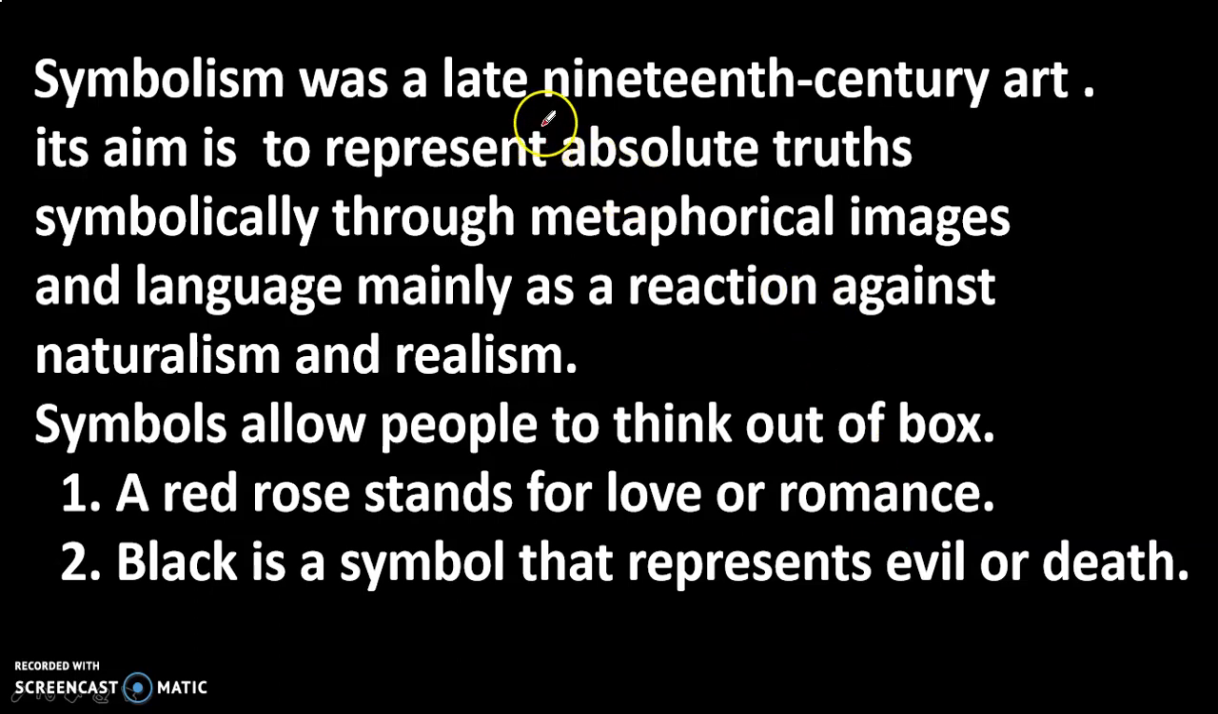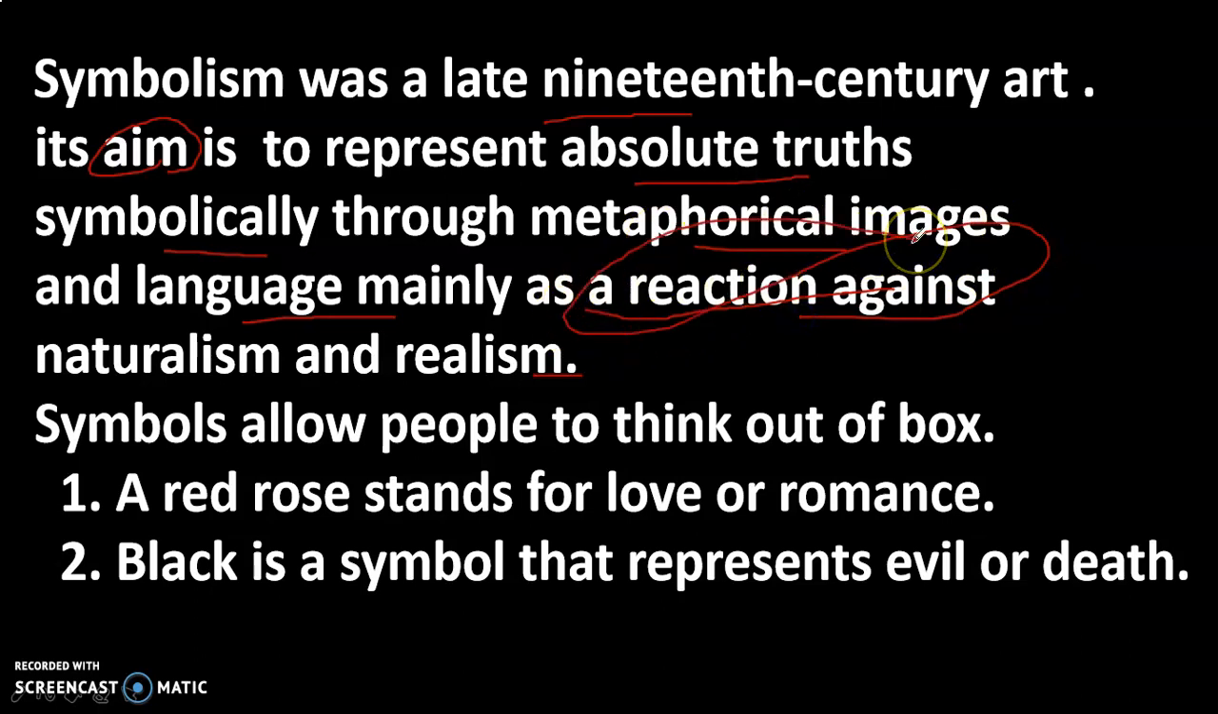Now, symbolism was a late 19th century art, and what was its aim? Its aim is to represent absolute truth symbolically, through metaphorical images and language, mainly as a reaction against naturalism and realism. So symbolism was a reaction against naturalism and realism, which were prevailing at that time, right?